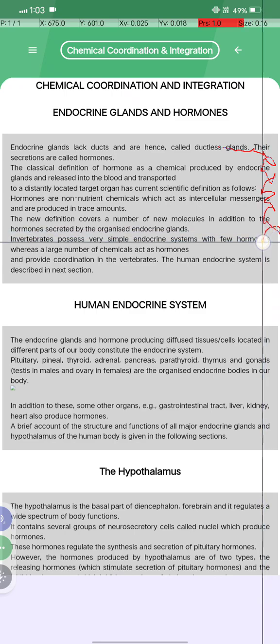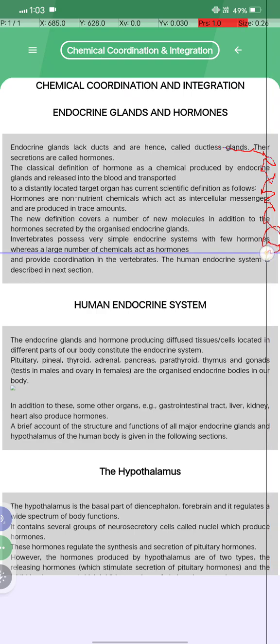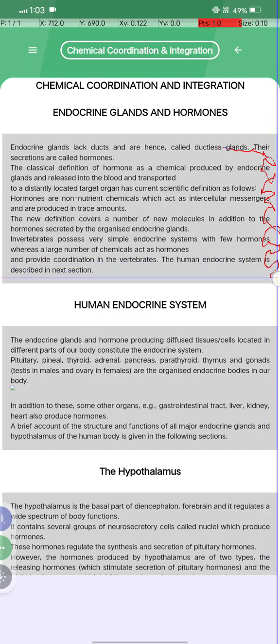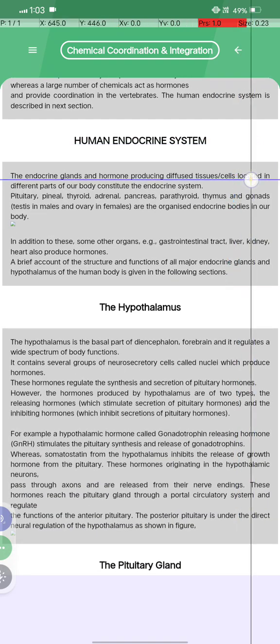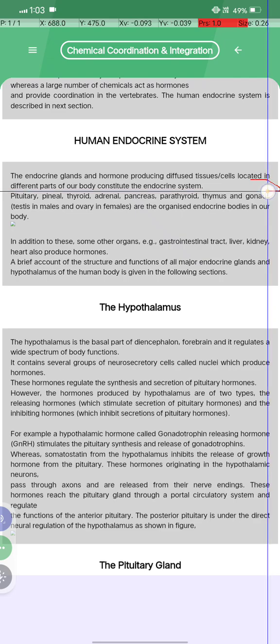Invertebrates possess a very simple endocrine system with a few hormones, whereas in vertebrates a large number of chemicals act as hormones and provide coordination. The human endocrine system is described in the next section. Human endocrine system होता क्या है देखो. तो endocrine glands and the hormone-producing diffuse tissue cells located in different parts of our body